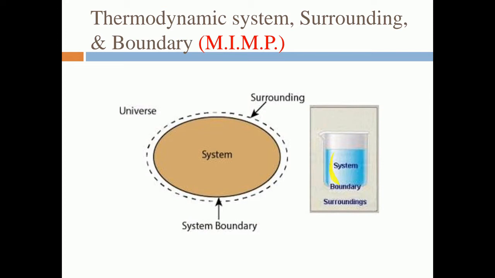Because I have to concentrate here. So I want to select a particular matter or particular region. If this is the space, here I want to understand pressure and temperature, I want to conduct the thermodynamic study, so first I have to select this is the area or this is the region where I want to concentrate the thermodynamic study. So region in a space is known as thermodynamic system.